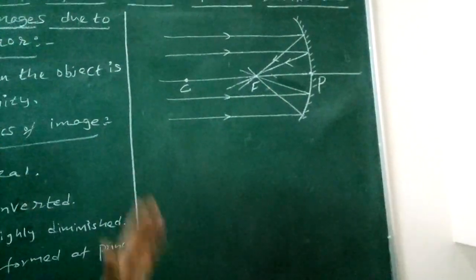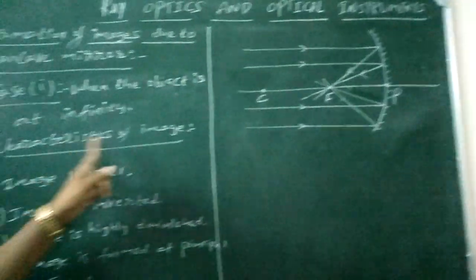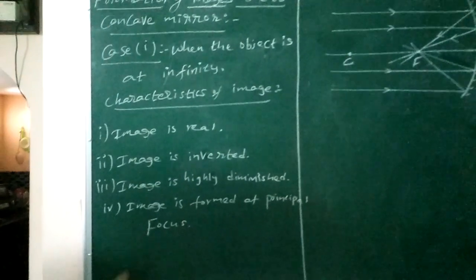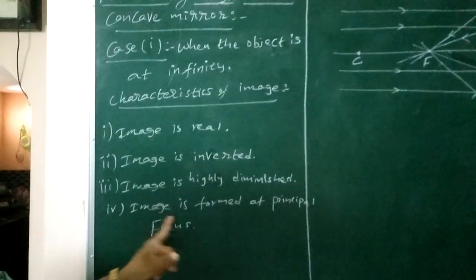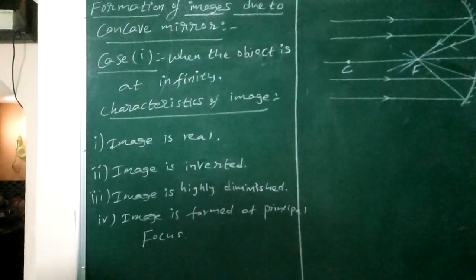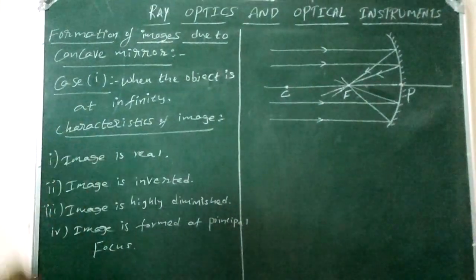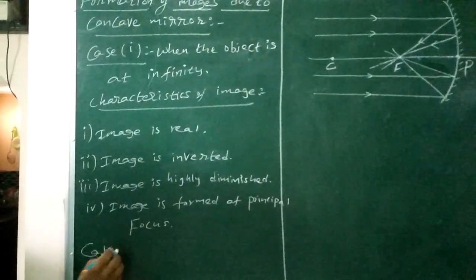Now, when the object is at infinity, the characteristics of the image are: the image is real, inverted, and highly diminished, and the image is formed at the principal focus. Here the image is formed at the principal focus. This is case 1. Case 2.